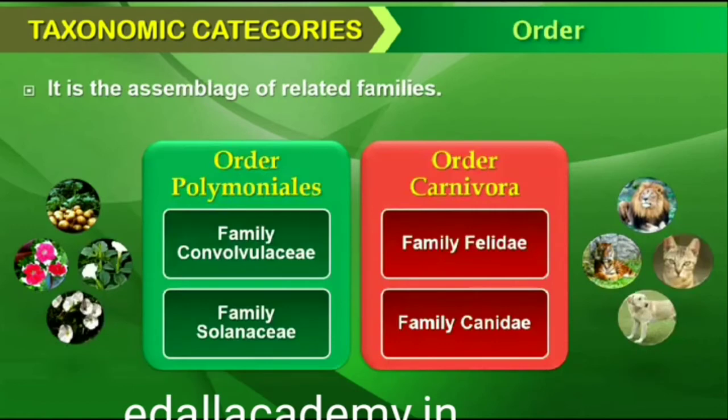1.3.4 Order. You have seen earlier that categories like species, genus and families are based on a number of similar characters. Generally, order and other higher taxonomic categories are identified based on the aggregates of characters. Order, being a higher category, is the assemblage of families which exhibit a few similar characters. The similar characters are less in number as compared to different genera included in a family. Plant families like Convolvulaceae, Solanaceae are included in the order Polemoniales mainly based on the floral characters. The animal order, Carnivora, includes families like Felidae and Canidae.